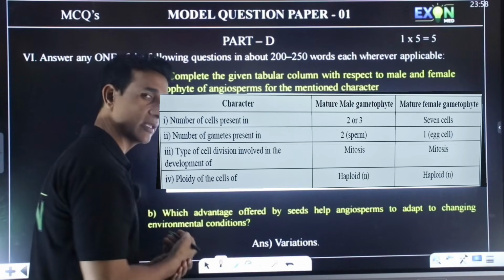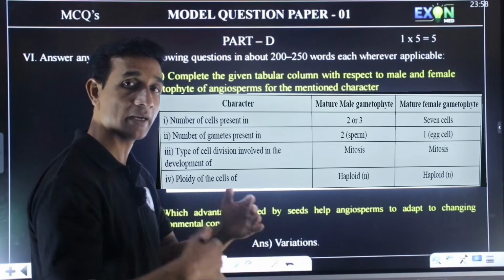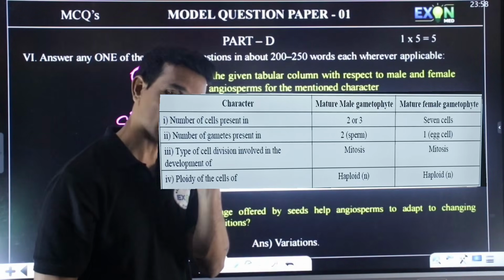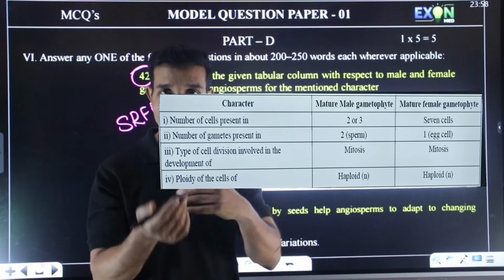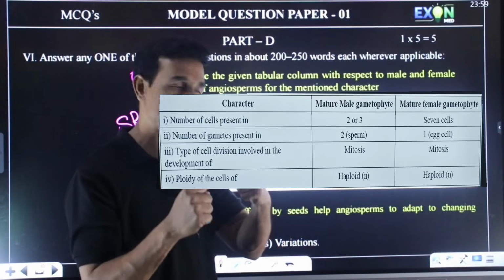Type of cell division involved during the development. During development, first there is meiosis, and later there is mitosis. See, the pollen grain is first formed by meiosis, later it undergoes mitotic division and produces 2 cells, that is the vegetative cell and the generative cell.